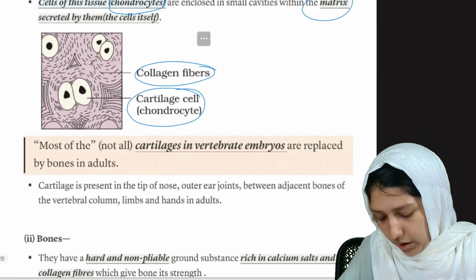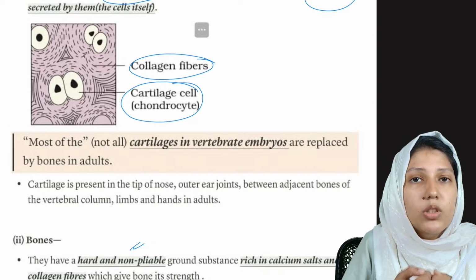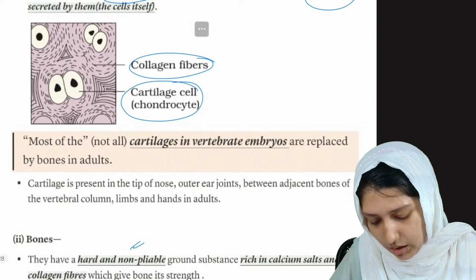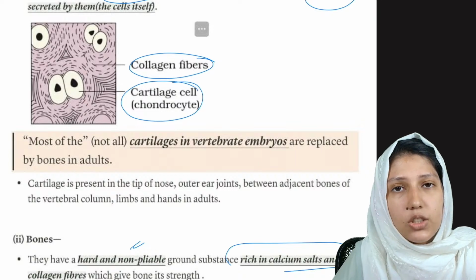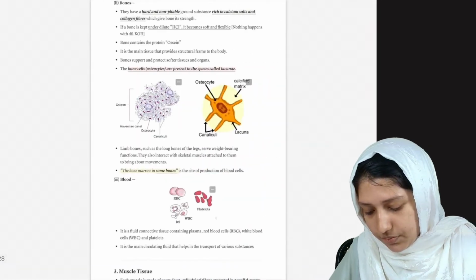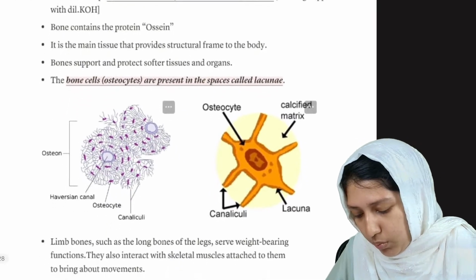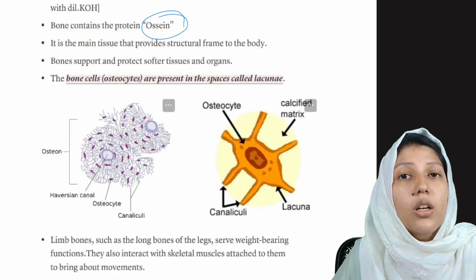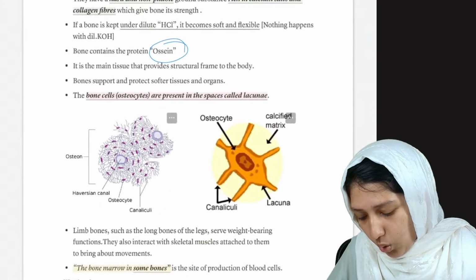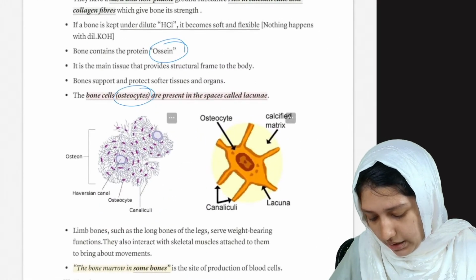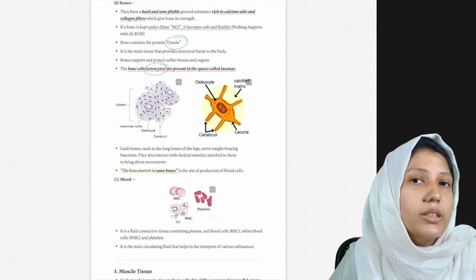Now coming into bone. Bone is hard. Cartilage was hard but pliable, but bone is not pliable, not flexible. Their ground substance is rich in calcium salts. Bone is also rich in collagen fibers. The protein in cartilage was known as chondrin, but in bone it is known as ossein. The bone cells are known as osteocytes. And blood you will study in detail in the blood circulatory chapter.